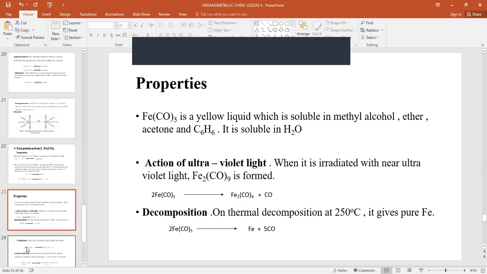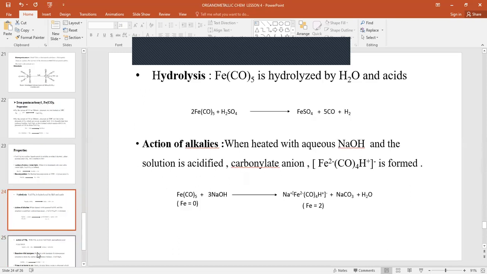Action with ultraviolet light. When irradiated, it results in the formation of diiron enneacarbonyl and carbon monoxide. It decomposes at 250 degrees to give pure iron and carbon monoxide. On hydrolysis with acid, it results in the formation of iron sulfate, carbon monoxide, and hydrogen.